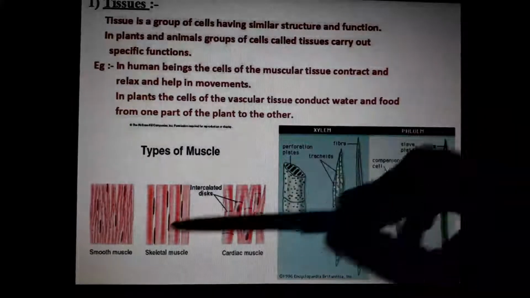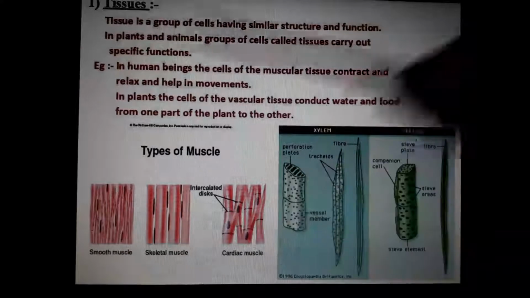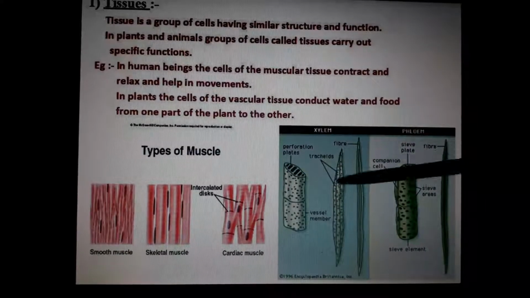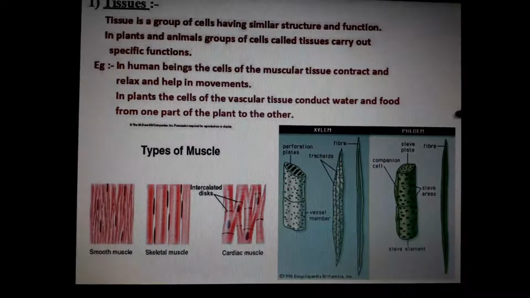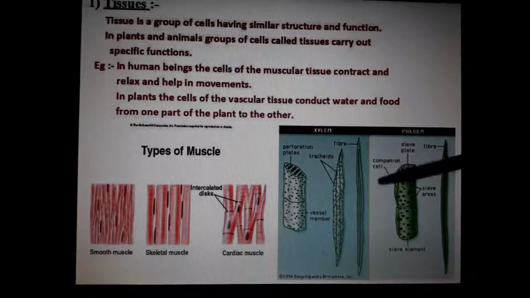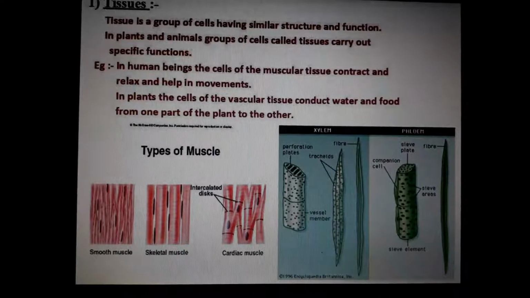Okay, it is written muscle tissue. That's why it is muscle tissue. Okay, this is the plant tissue, xylem and phloem. We will study this in detail in 10th standard, regarding photosynthesis and all. Right now you only want to study the names, xylem, phloem, types of muscle tissues and all. Just this you want to study.